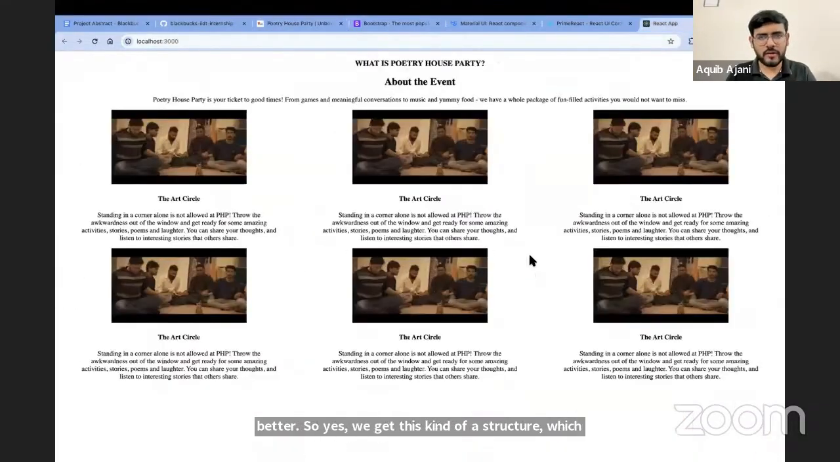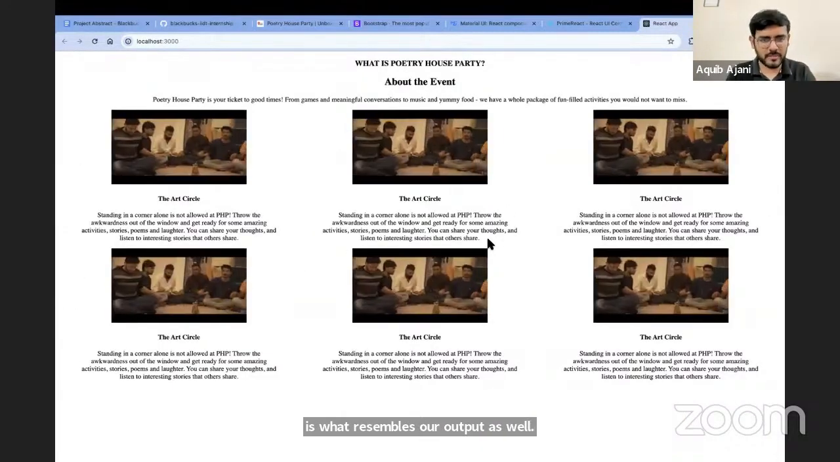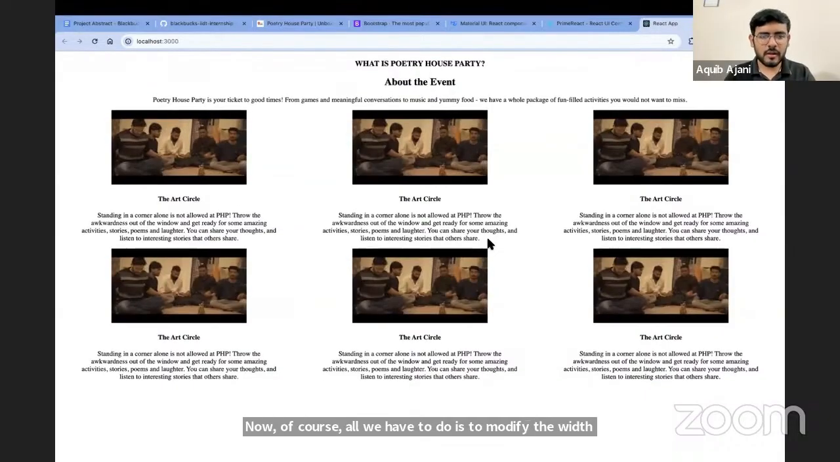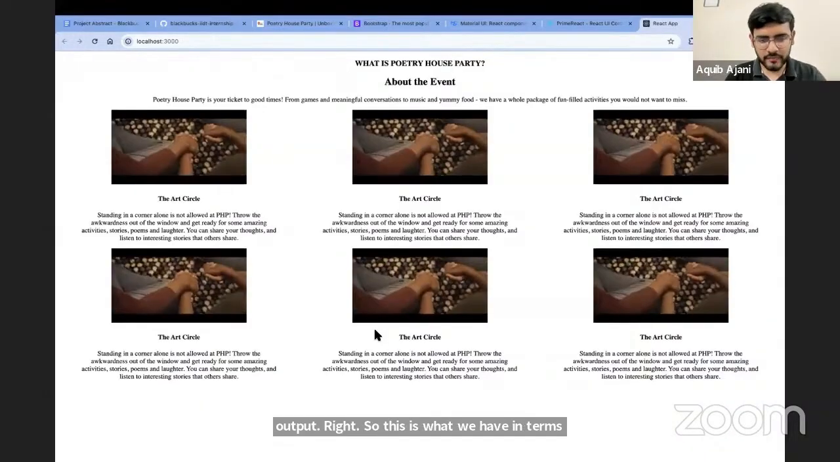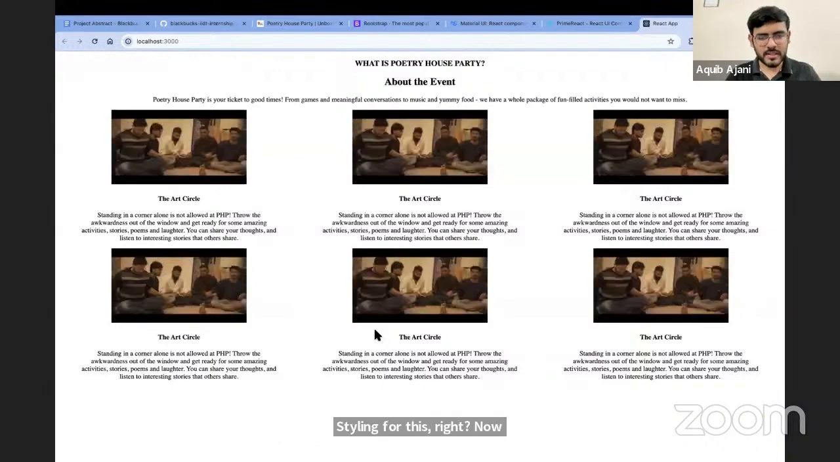Now, of course, all we have to do is to modify the width and the spacing and the other styles as well. But you can see we get very close to achieving that output, right? So this is what we have in terms of the styling for this. Now, this is it for today.